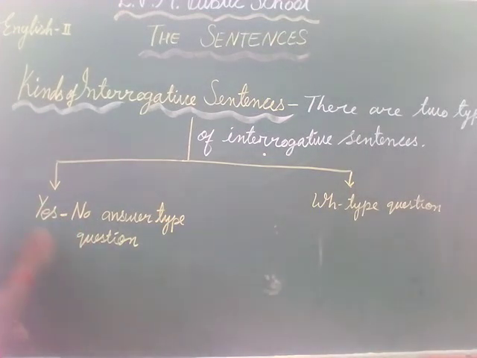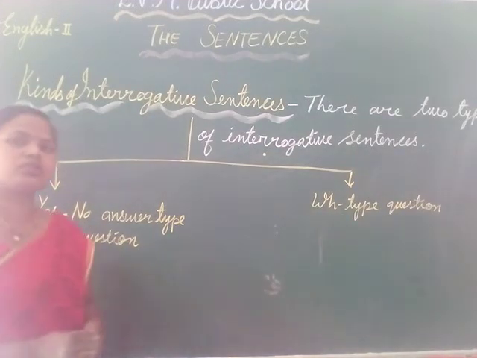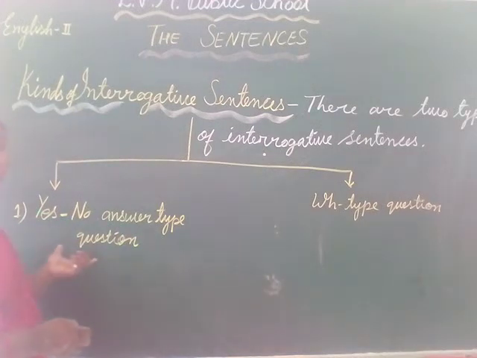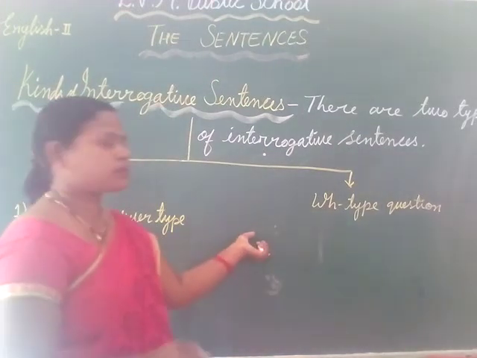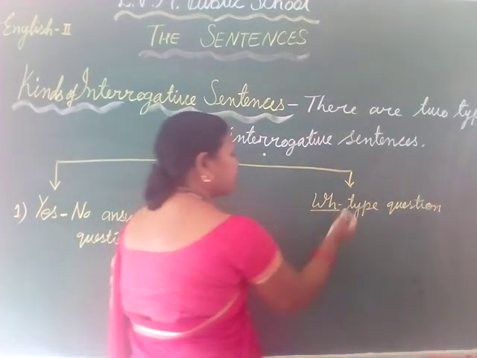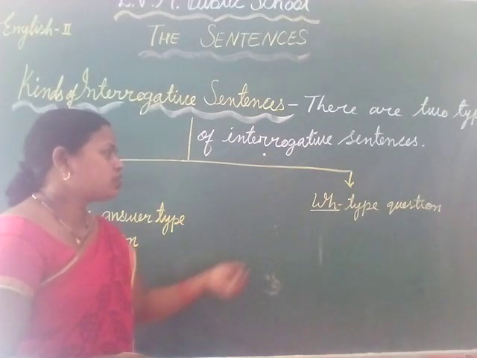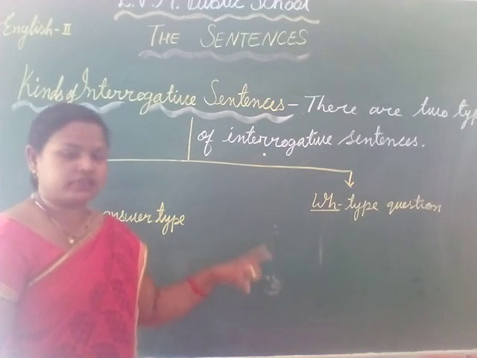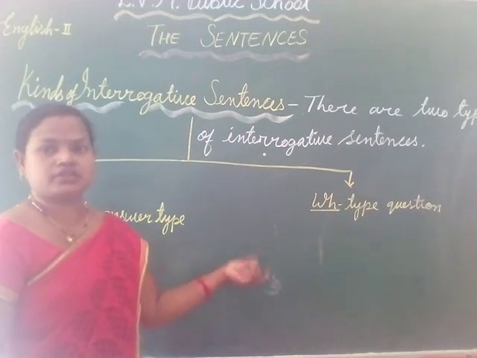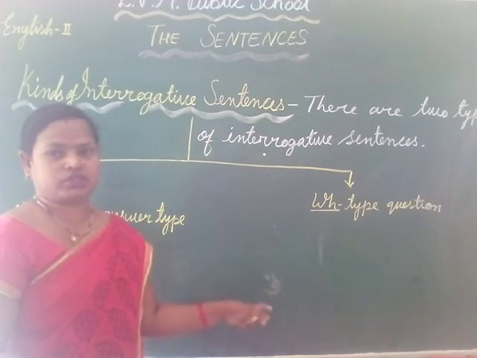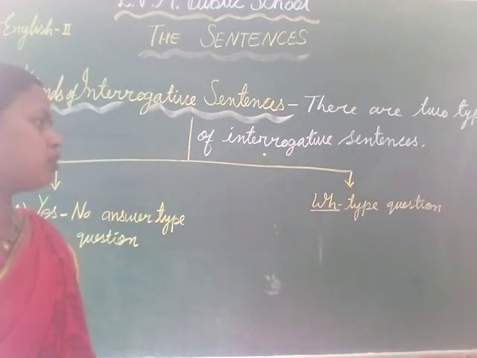First is yes no answer type. It means the question which gives an answer in yes or no. When we ask a question, such types of question which give an answer in yes or no form are called yes no answer type questions. The second is WH. WH means those interrogative sentences which have a WH word in that sentence. WH words are used as an interrogative to ask the question. That is called a WH word question type.